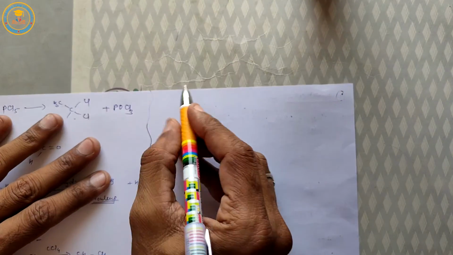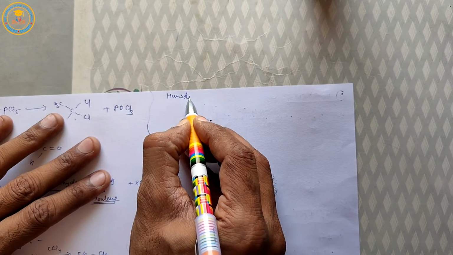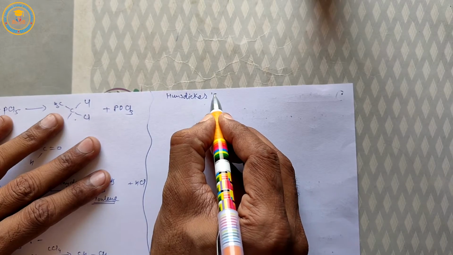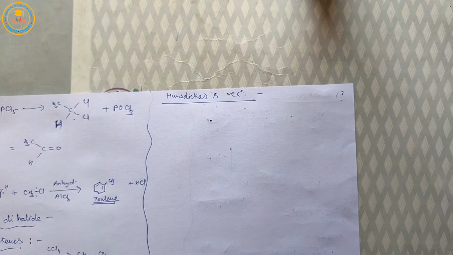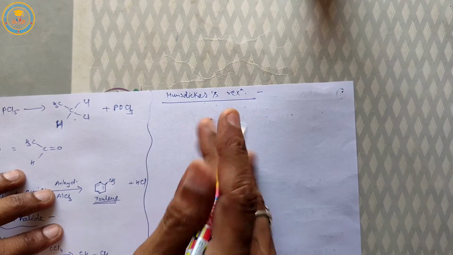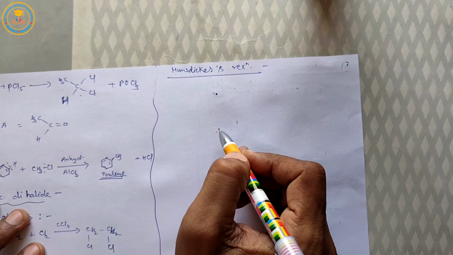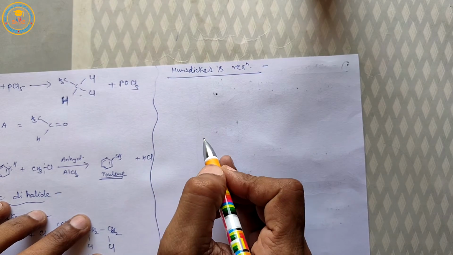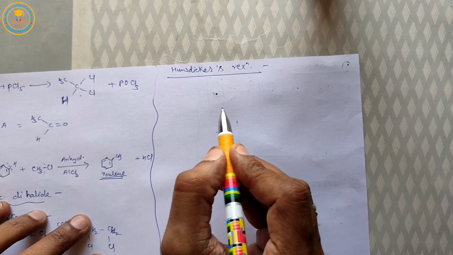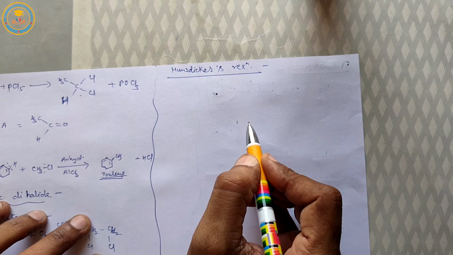Method of preparation by Hunsdiecker's reaction. Hunsdiecker reaction. When silver salts of dicarboxylic acid react with bromine in CCl4, then polymethylene halides are obtained.